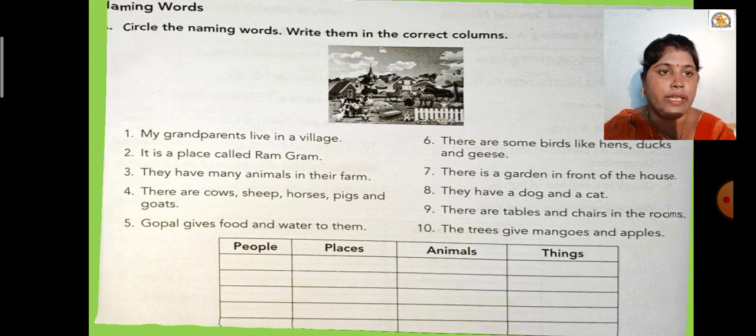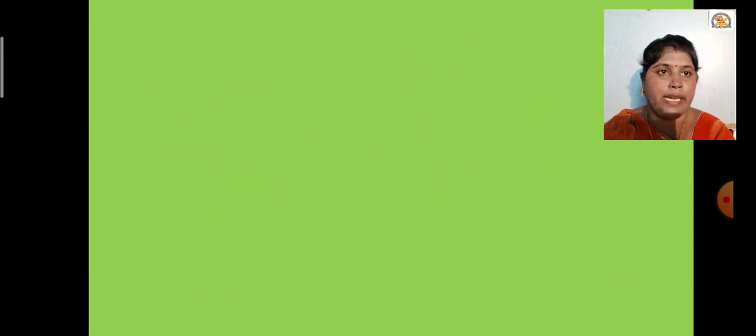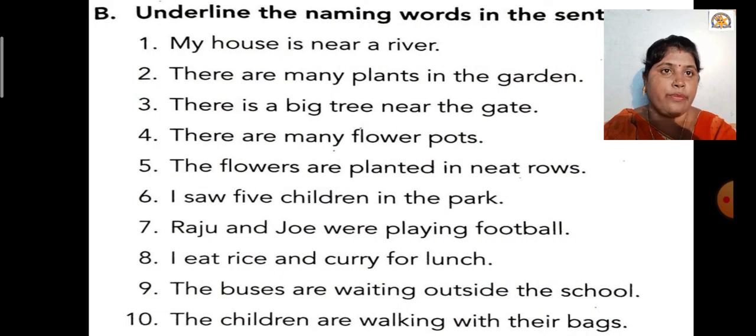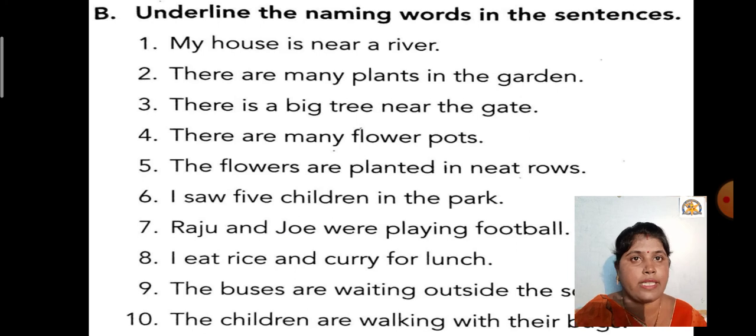Okay, so let us see the next exercise B, and this one is the last exercise. This exercise is related to lesson number 2, that is the naming words or the nouns. So underline the naming words in the sentences. You have to do the same, only here you have to underline. So let us discuss one by one.